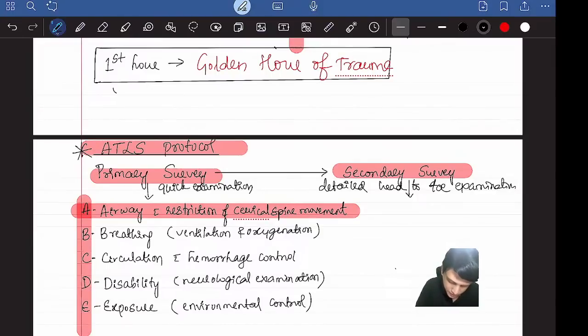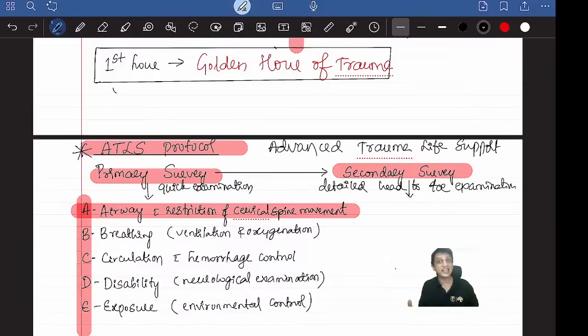BLS means basic life support. ATLS means Advanced Trauma Life Support. Okay. ACLS, Advanced Cardiac Life Support, like that. Okay, you have so many things.